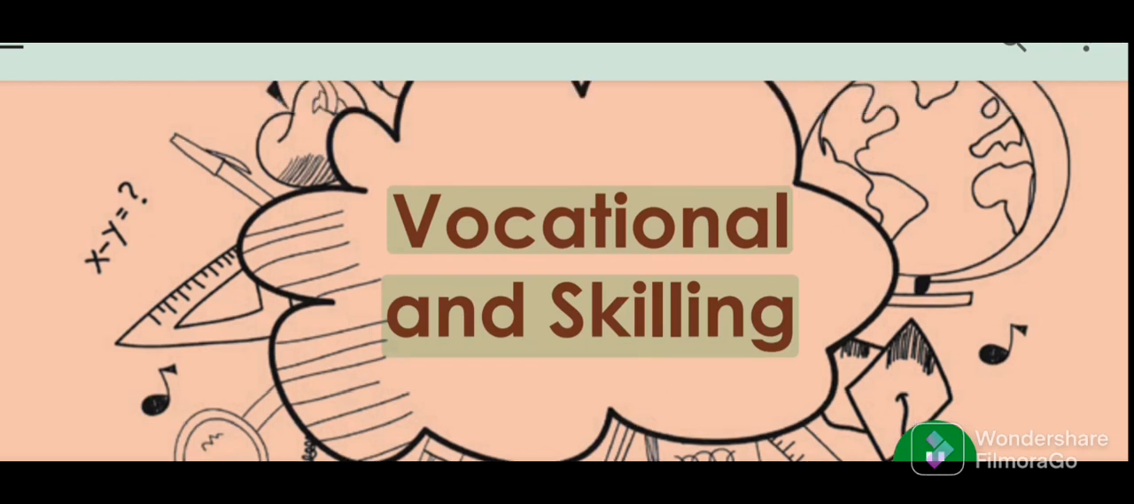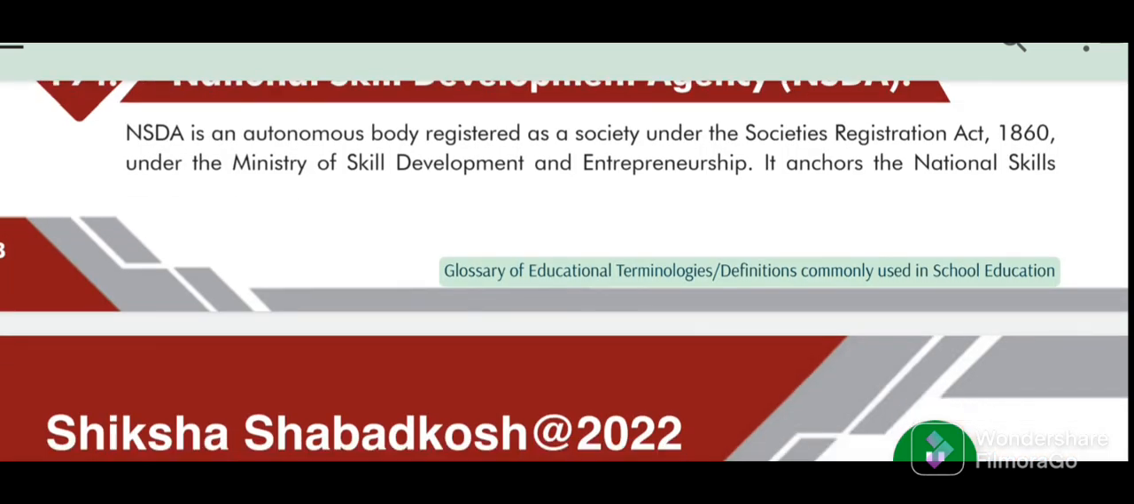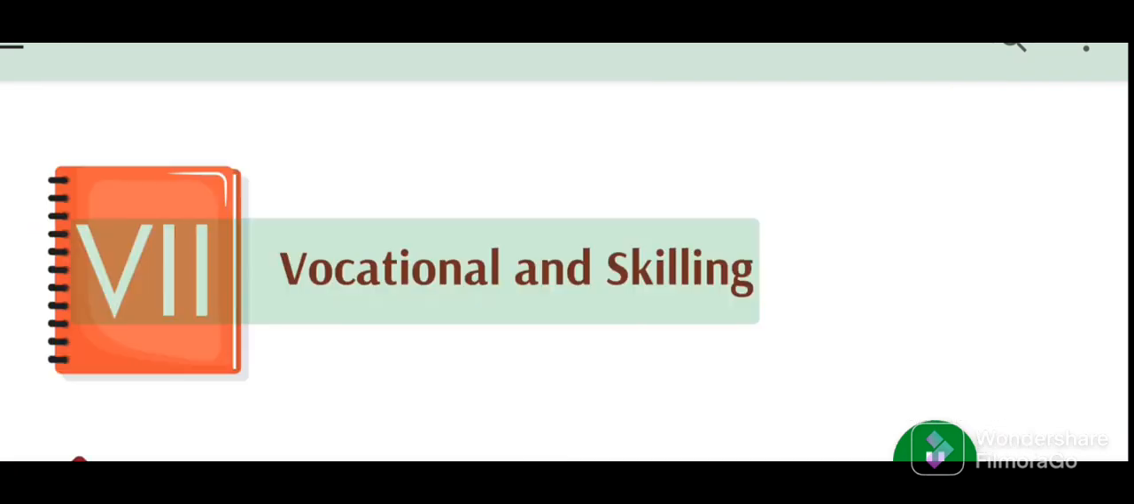87. Vocational and Skilling. Glossary of educational terminologies, definitions commonly used in school education. 88. 7. Vocational and Skilling.